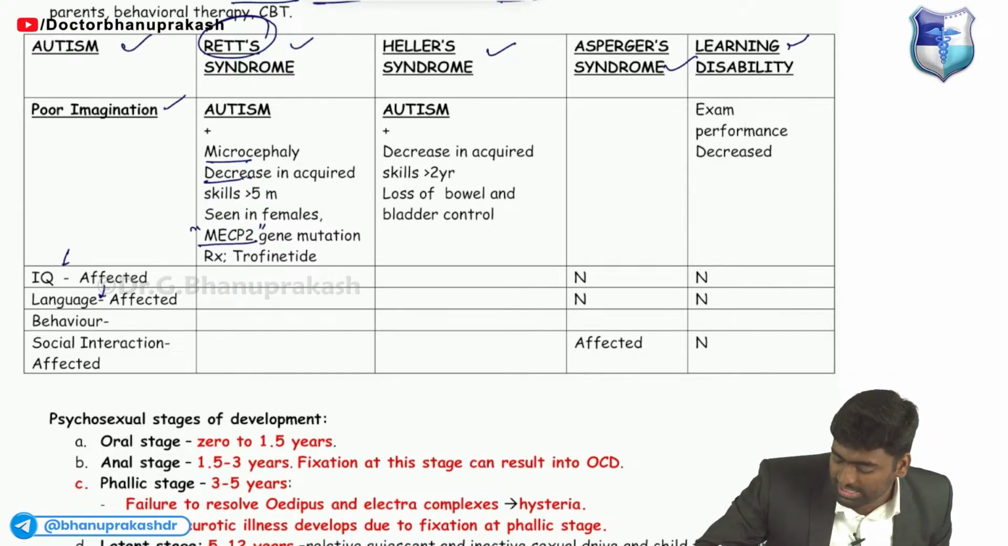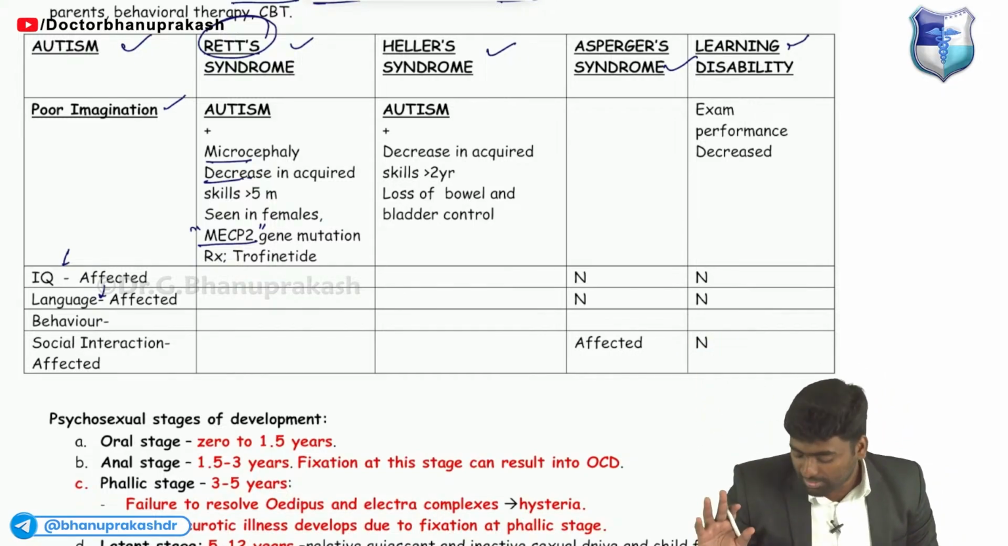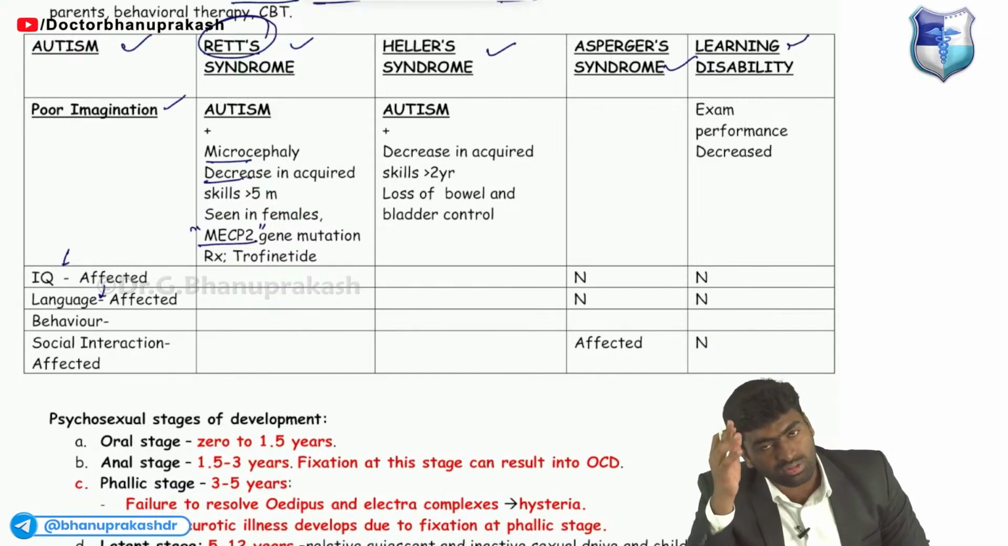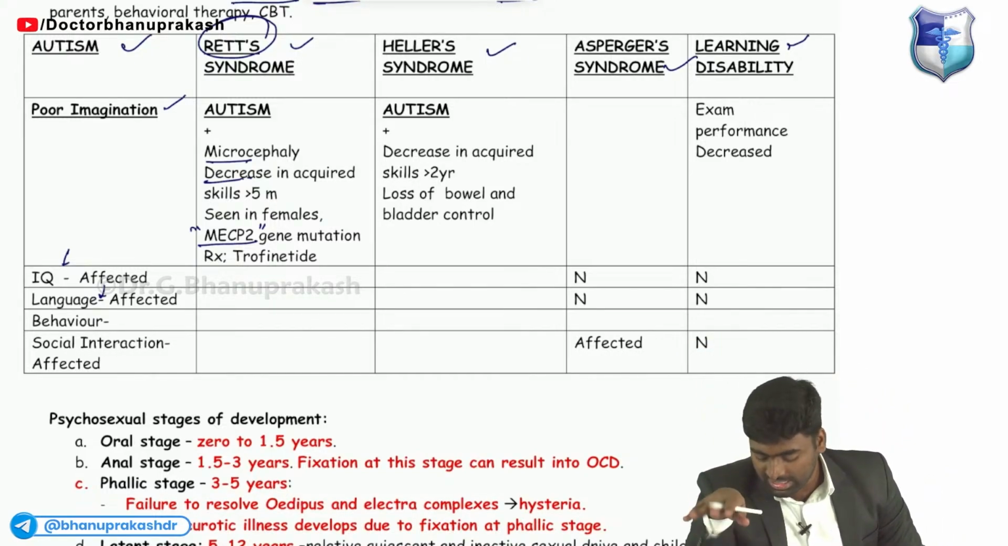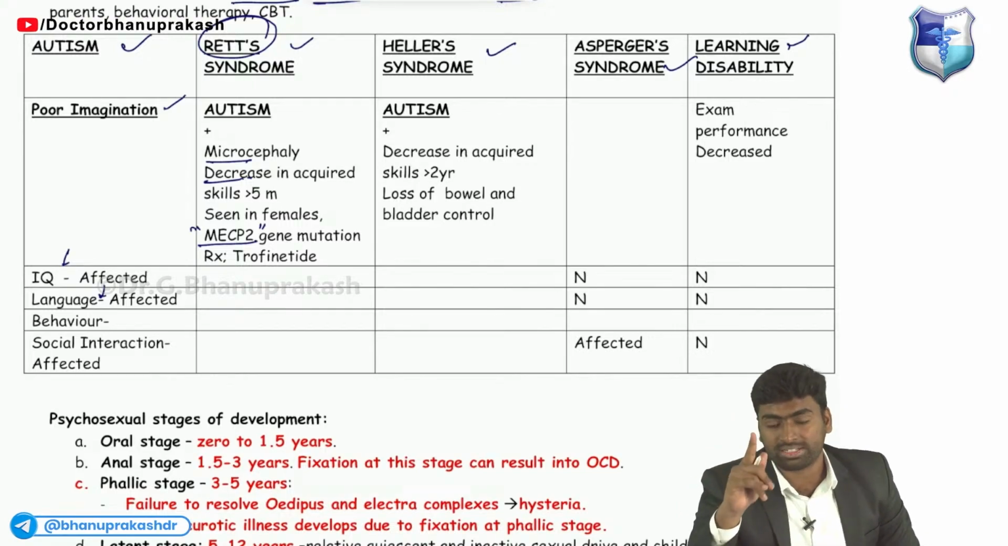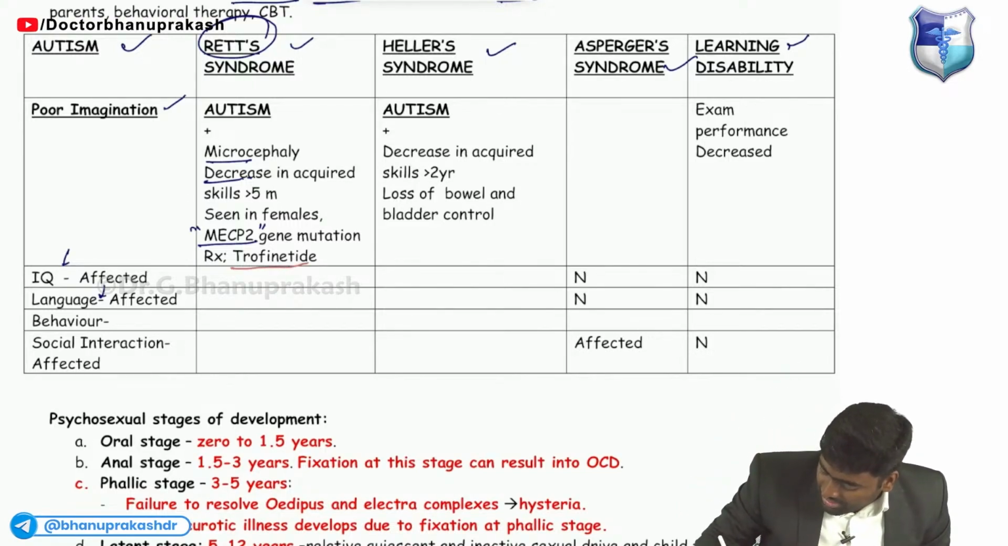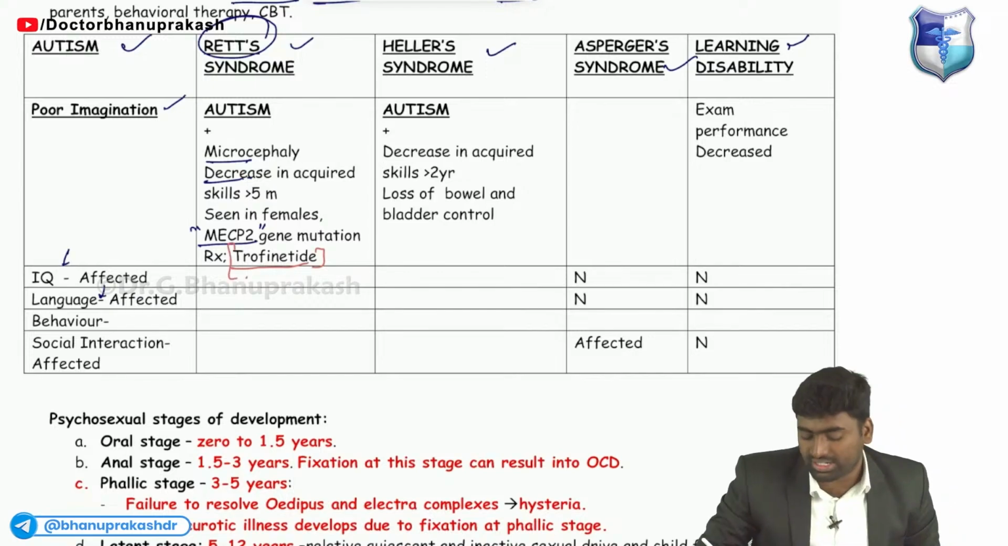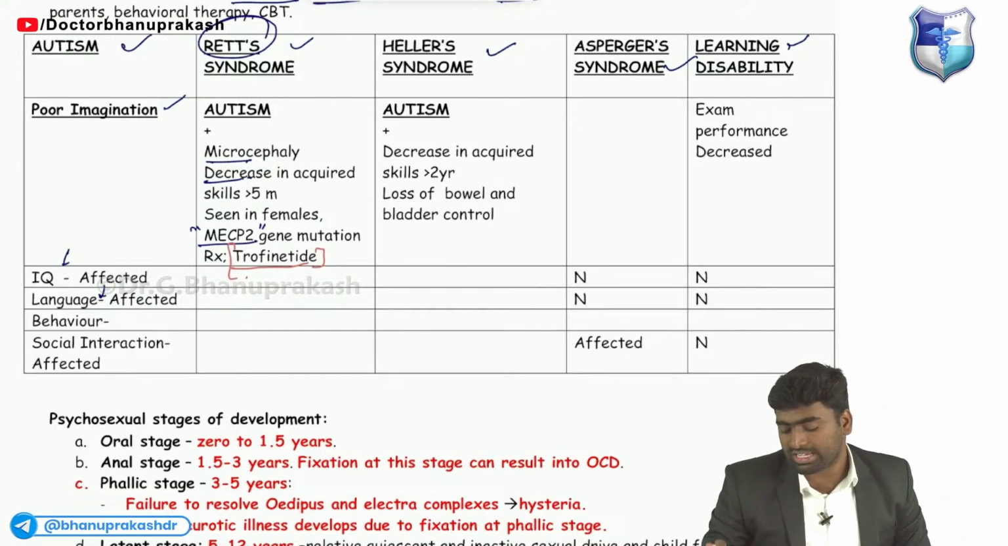MECP2 gene mutation, which is seen in a case of Rett syndrome. There will be features of autism along with microcephaly and brain or growth retardation changes, especially seen in females. To treat this, we have invented a drug known as trofinetide, which is used in the case of Rett syndrome.